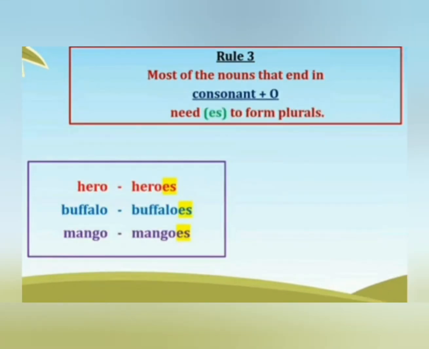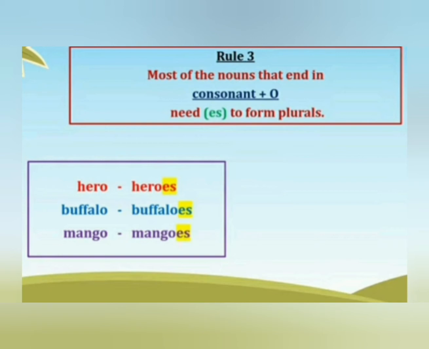Now let me tell you rule number 3. Most of the nouns that end in consonant plus o need es to form plurals. It means when we have a noun that ends with o and has a consonant before o, then we have to add es to form its plural.